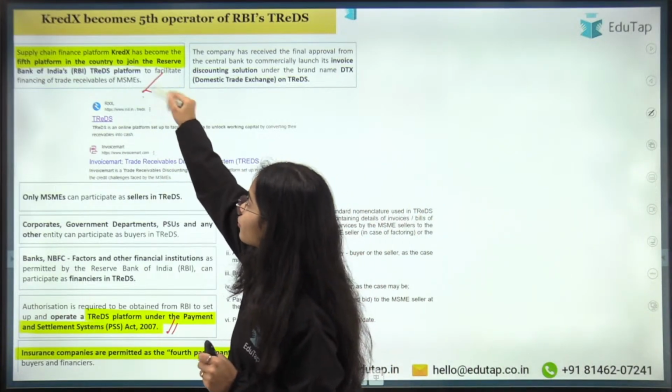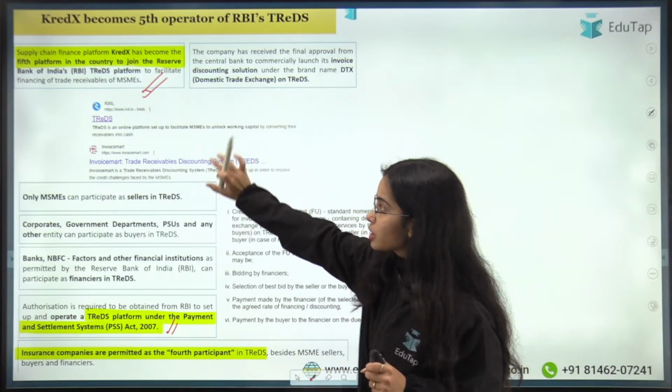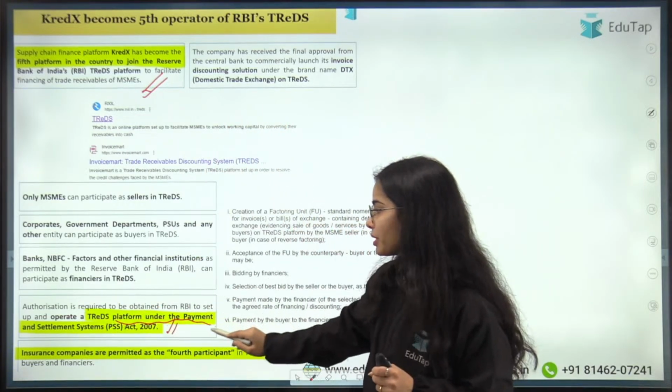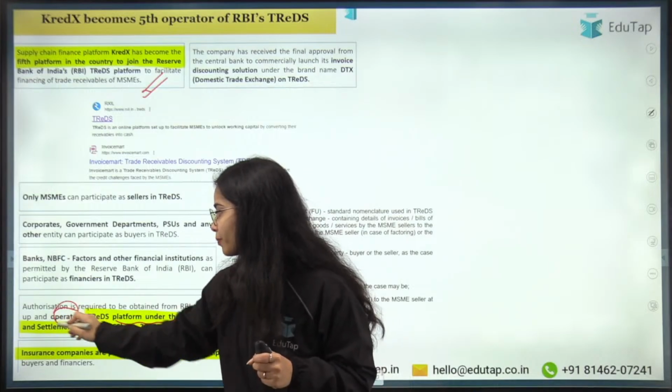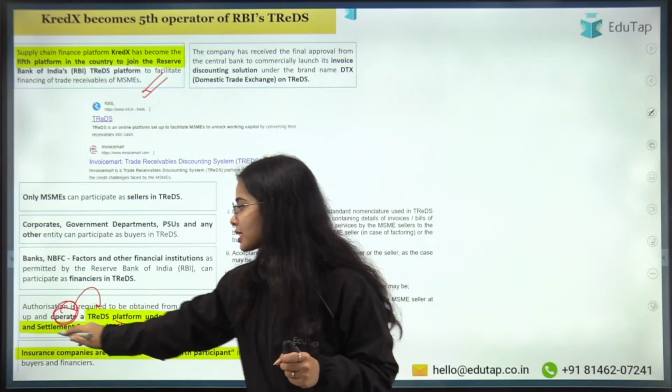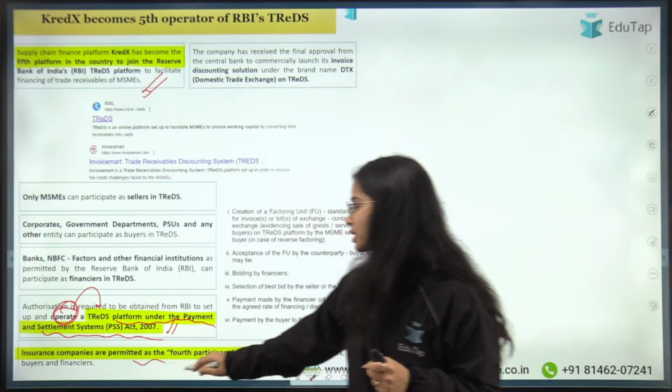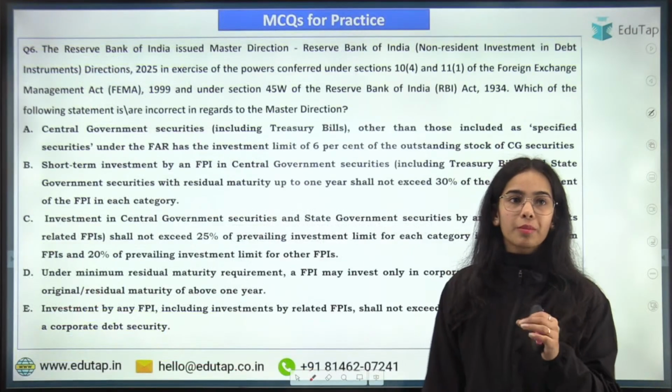So the supply chain finance platform CREDEX has become the 5th platform of the TREDS, and the operation of a TREDS platform has to be authorized under the Payment and Settlement System Act of 2007. Insurance companies are permitted as the 4th participant. Coming to the next question.